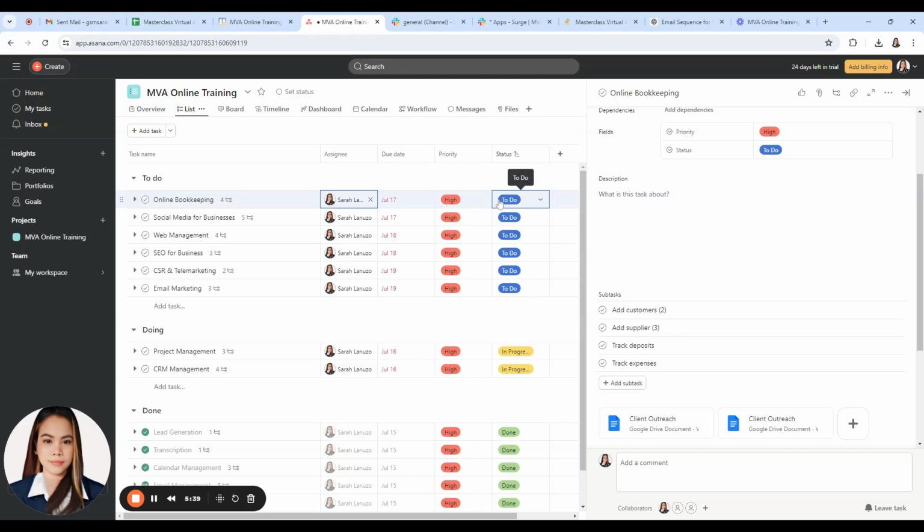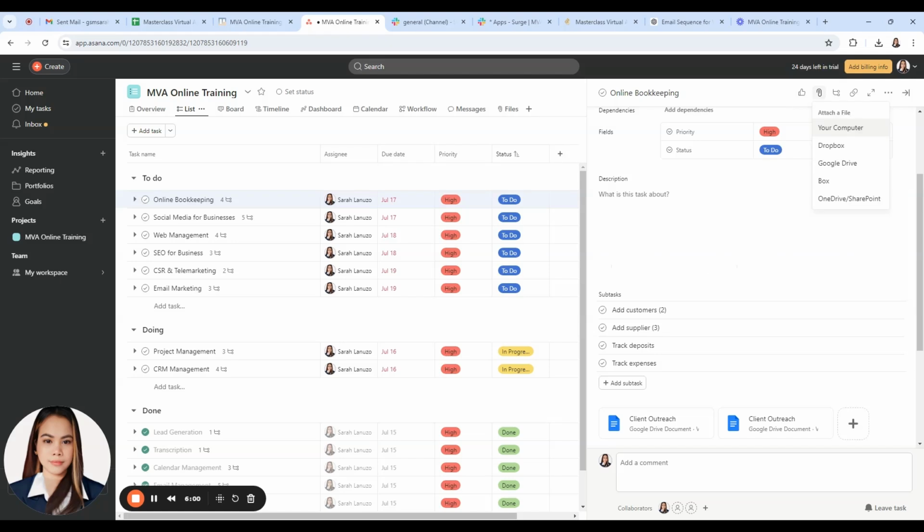And you can also add descriptions, and you can also add attachments like in Trello. So here in description, you just put some information or an instruction if you need some details.